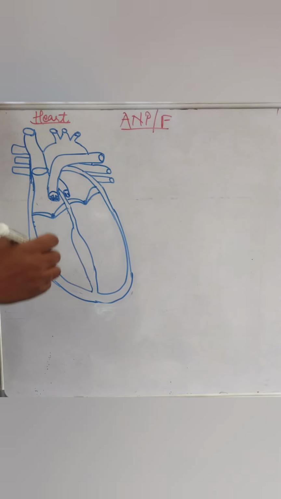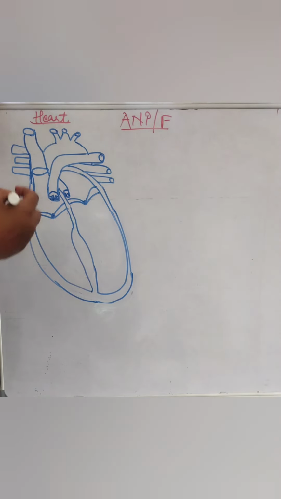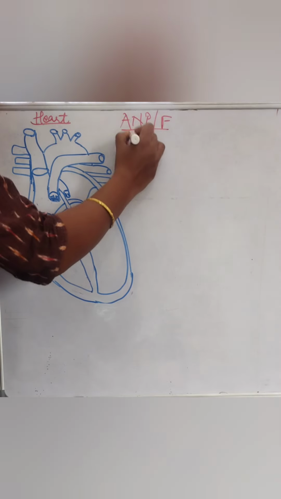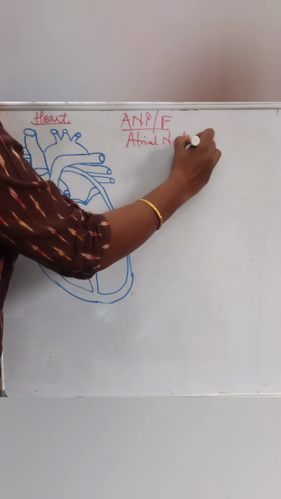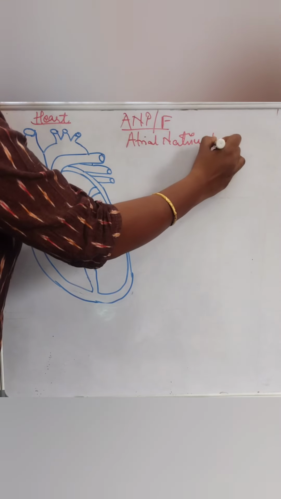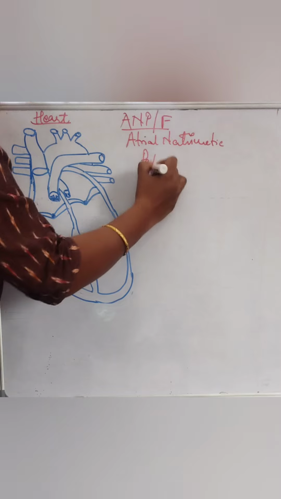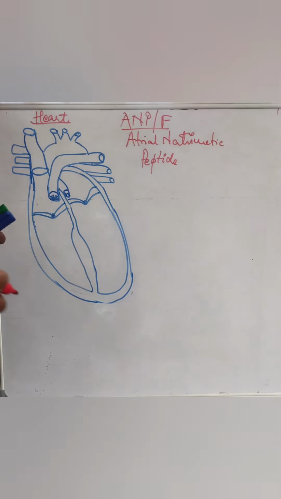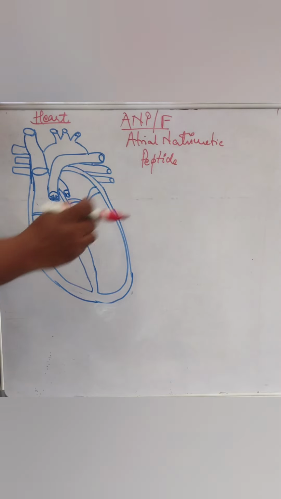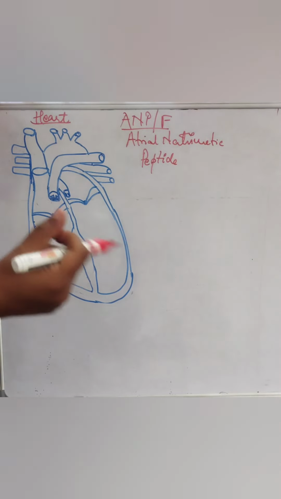As I have already mentioned, the full form of ANF or ANP is atrial natriuretic peptide or factor. First of all, we should know where this hormone or protein is released.